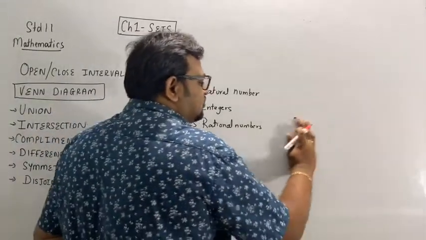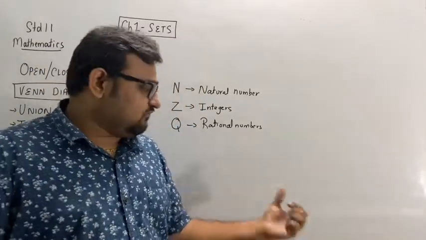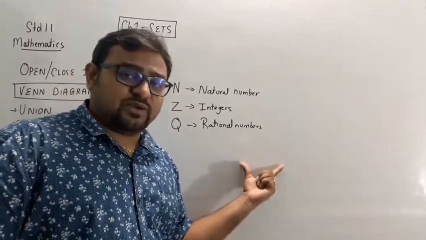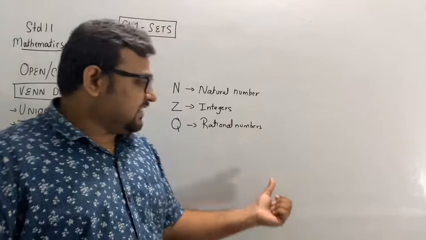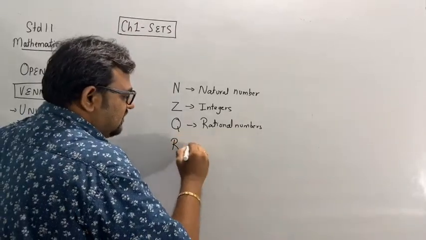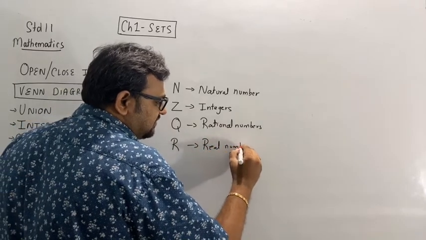So it includes numbers in between also, like 1 by 2, between 0 and 1. That you can include in rational numbers. Okay, R means real numbers.